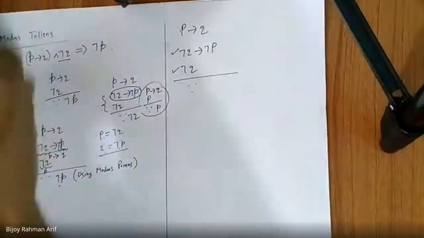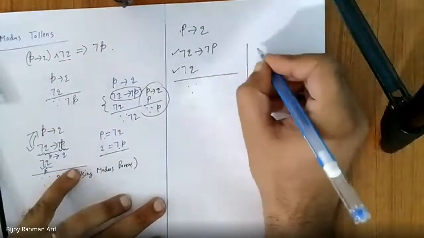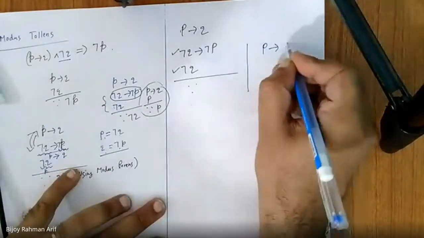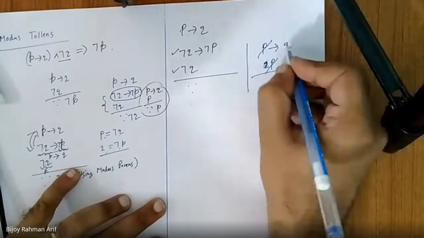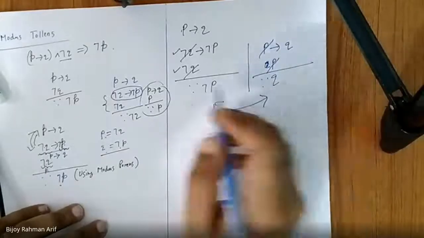See, not Q, P, not P. Yes, see. Whenever P implies Q, what is the original formula for modus ponens? P implies Q, P. Then this P cancels out, we remain with Q. Am I right? Yes, sir. Now in this case, this Q cancels out, not P. Not P. Did you get it? Yes, sir. I made the analogy between this so that you people can understand.